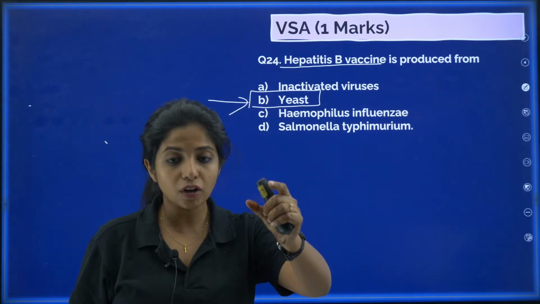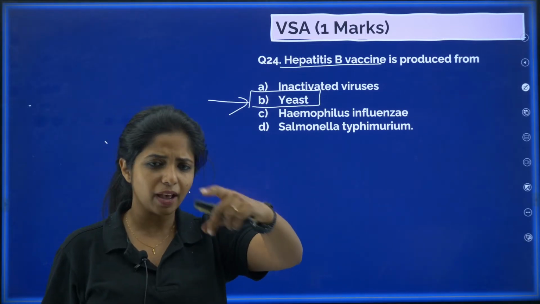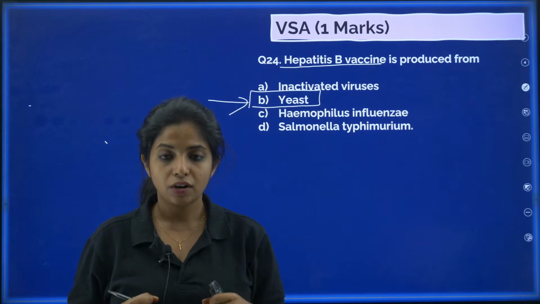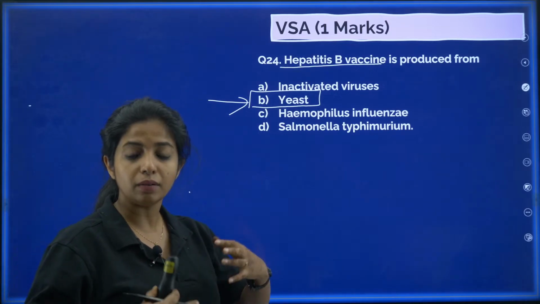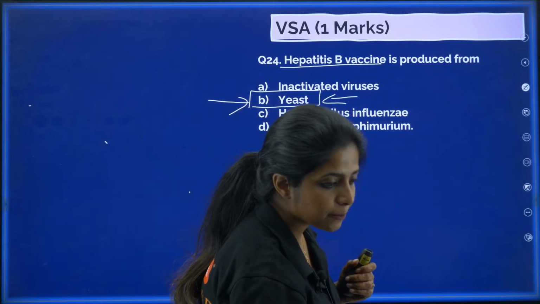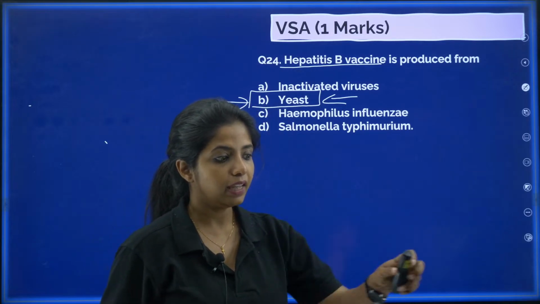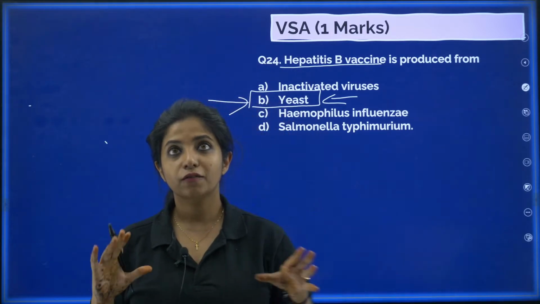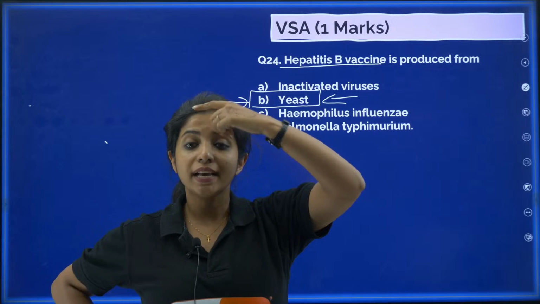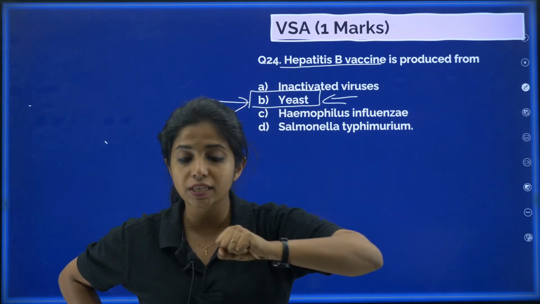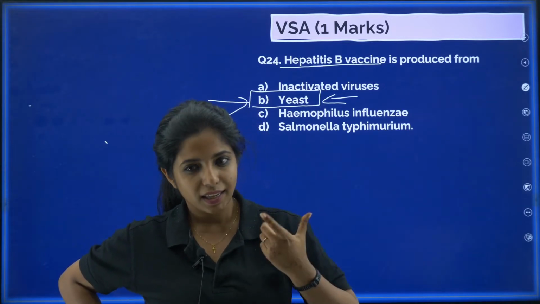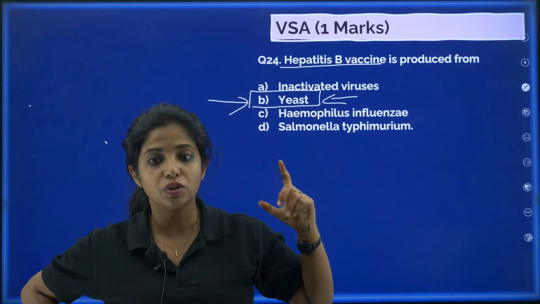I told you, some part of the virus or any pathogen is put inside the organism's body to elicit an immune response. Now it can be a protein or anything. These proteins have to be made in multiple copies, right? And it is done in yeast. Now where do you find this? Take out your NCERT textbook. Go to the immunization page, where vaccination and immunization is given. The last sentence of that particular page is where it is mentioned that hepatitis B vaccine is produced from yeast.